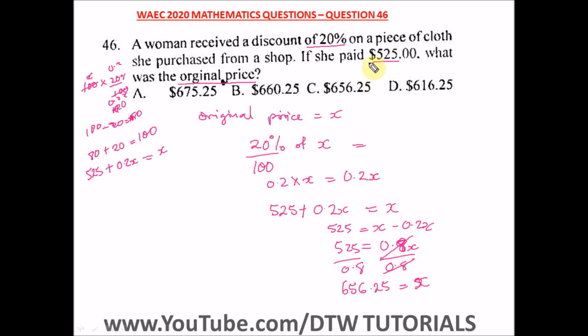The value here is in dollars. So X is equal to $656.25. So where's our right option here? Our right option is option C. If you don't understand discount, please try to learn more about discount. So our right option in this question is option C.